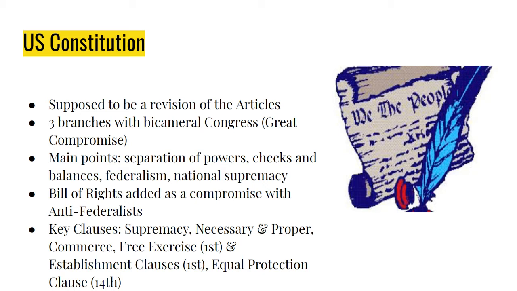This government's different in that it establishes 3 branches. There is obviously an executive, a legislative, and a judicial branch, and the legislative branch is bicameral, meaning it has 2 houses, a House of Reps and a Senate. There's obviously a lot of differences you need to brush up on between those two. And that was obviously part of the Great Compromise. There are some major points that this new government is founded upon. The idea of separation of powers, that the different parts of government are divided up amongst the different branches. Congress makes the laws, the executive branch enforces them, and then the judicial branch deals with disputes that may arise about the laws.